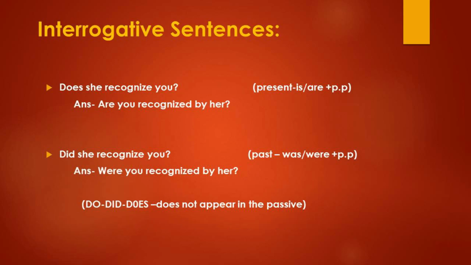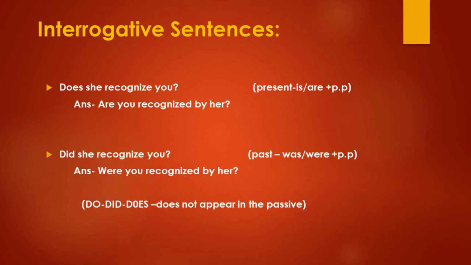Okay, here comes the last one in interrogative sentences. Let us read the question. Does she recognize you? And the second one, did she recognize you? Here you have to remember one thing. These are the primary auxiliaries: do, does, or did. Okay, these primary auxiliaries, when you change active voice into passive voice, do not appear in the passive form. You have to remember this clearly in your mind.